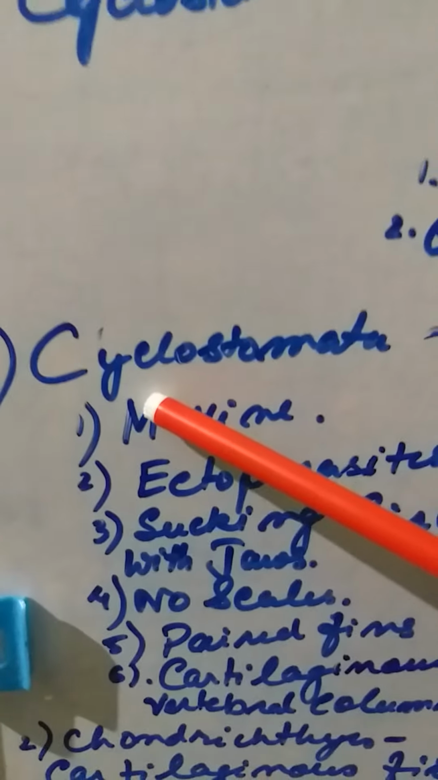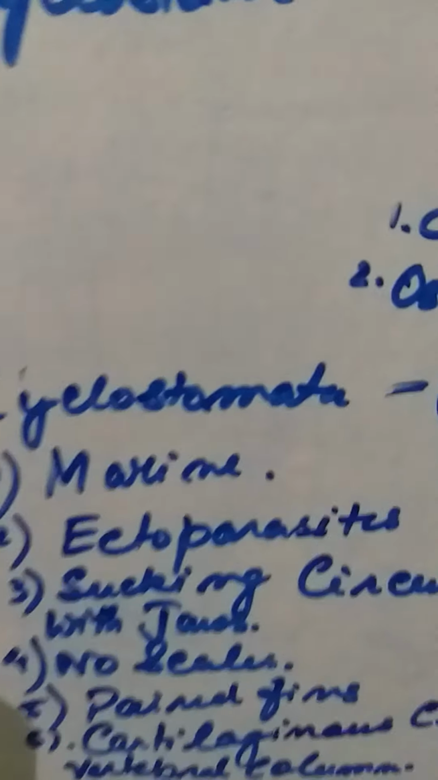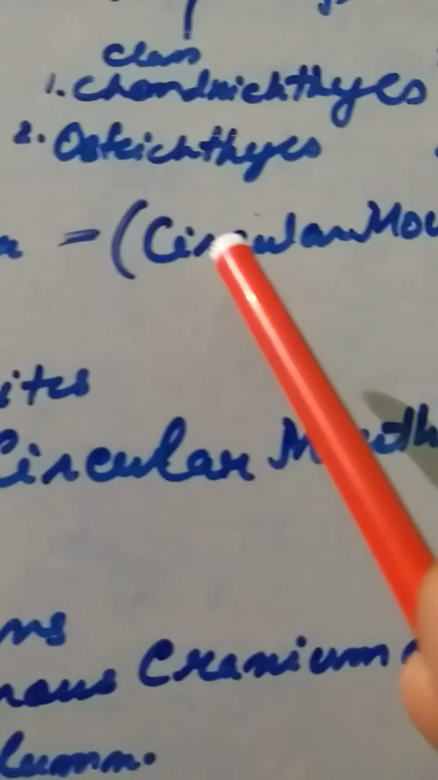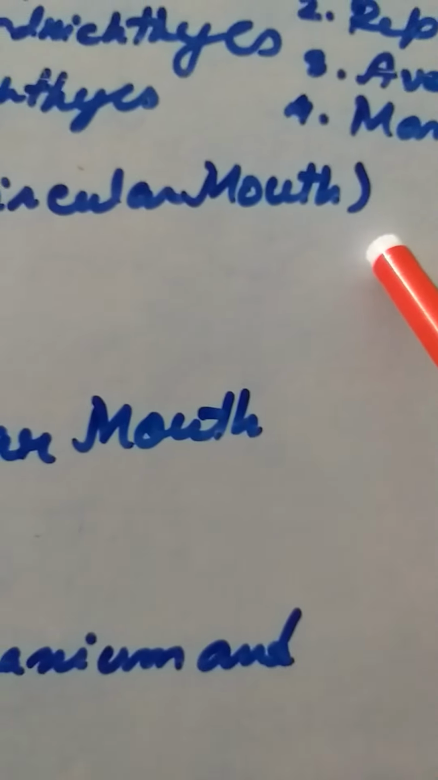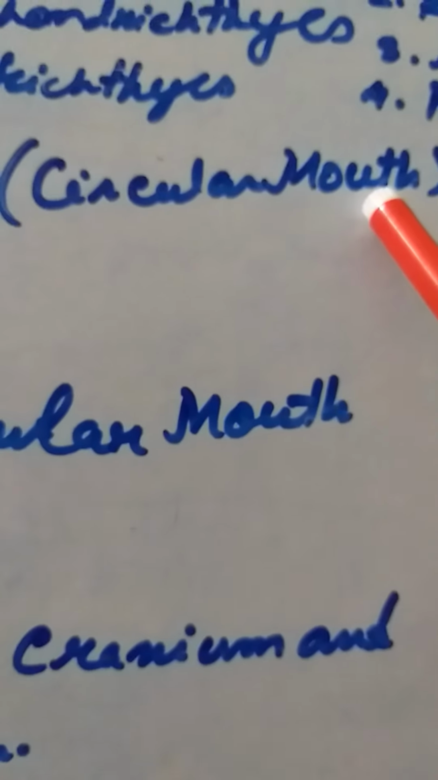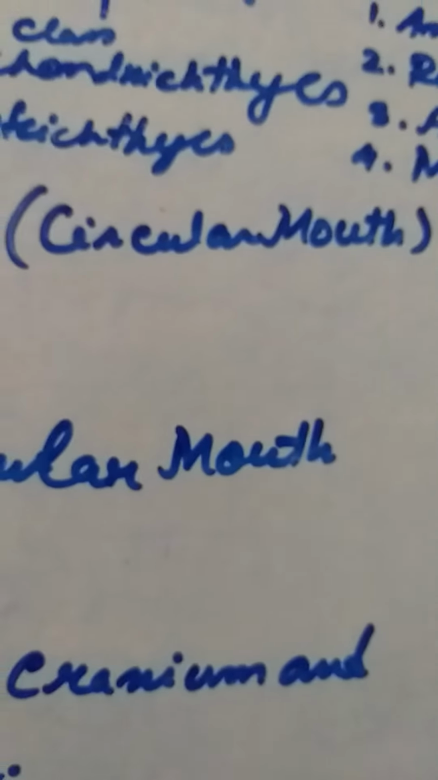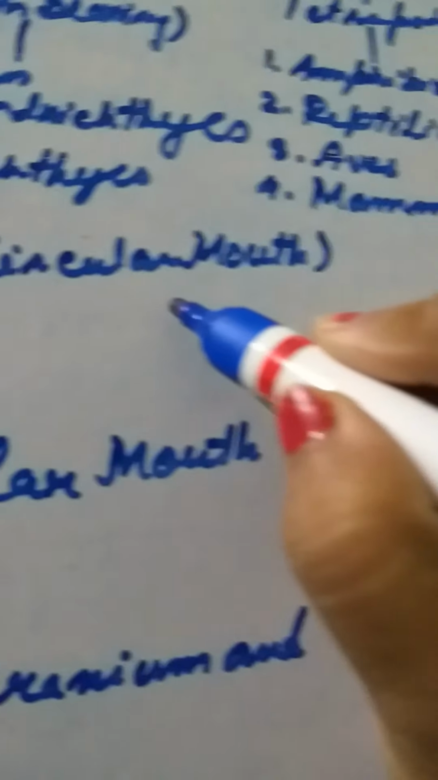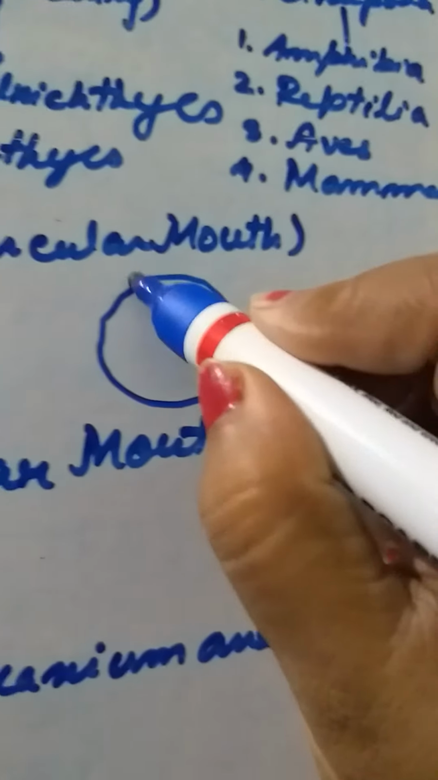Now you see cyclostome. Basically it comes under the jawless organisms. Cyclostomata: cyclo means circular and stomata means mouth. So that means they are organisms with a circular mouth. They basically have got a sucking mouth part. It is written, they are all marine but they are ectoparasites. If you can see here, the mouth is somewhat circular like this.